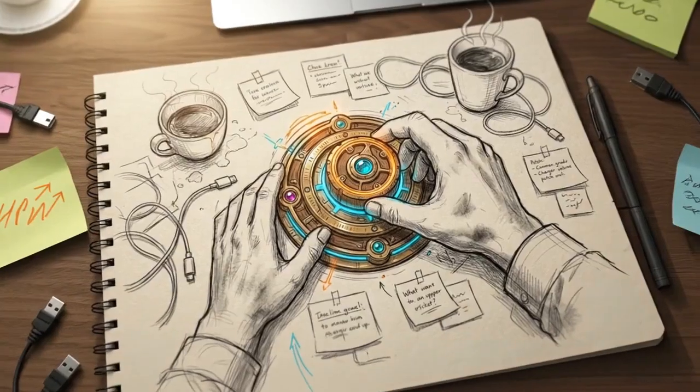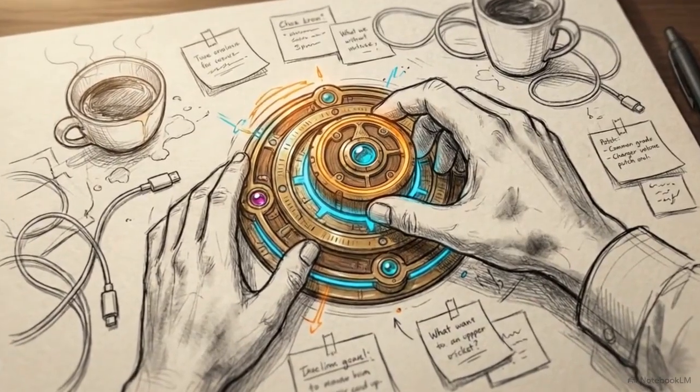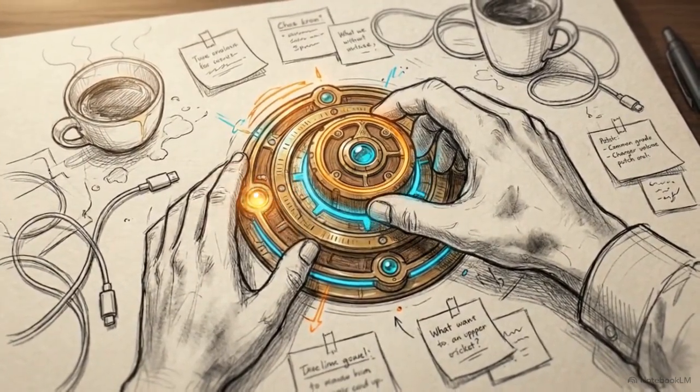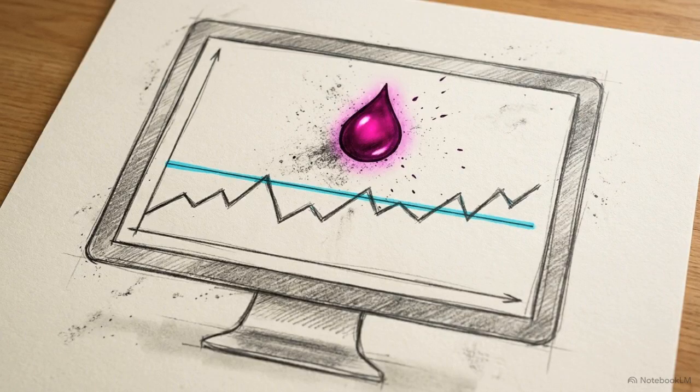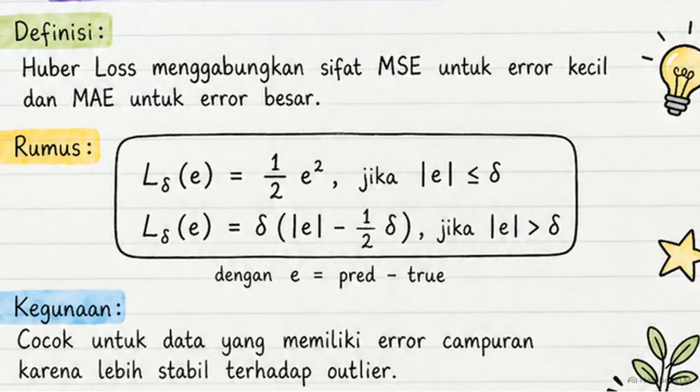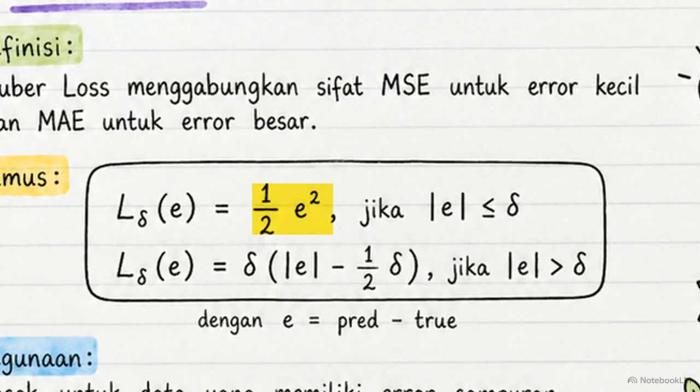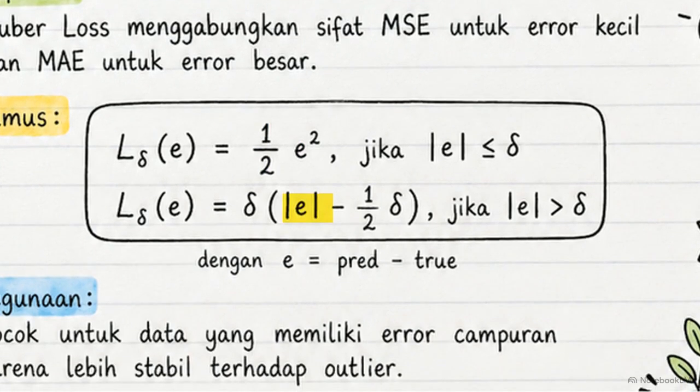But real-world data is rarely neat. What if a data scientist needs the strict, fine-tuned precision of MSE for everyday small errors, but requires the calm stability of MAE when a wild outlier appears? This introduces Huber loss, a mathematical compromise acting as a piecewise function controlled by a delta threshold. For errors less than delta, it applies MSE's squared penalty. But if an error exceeds delta, it switches to MAE's linear penalty.